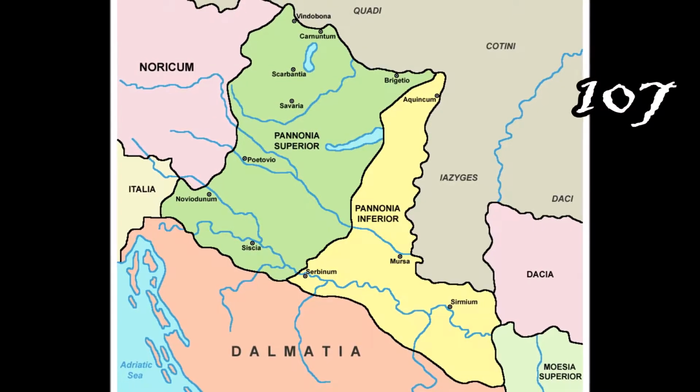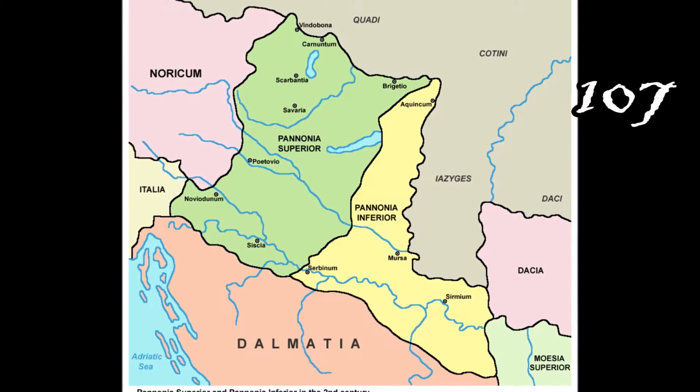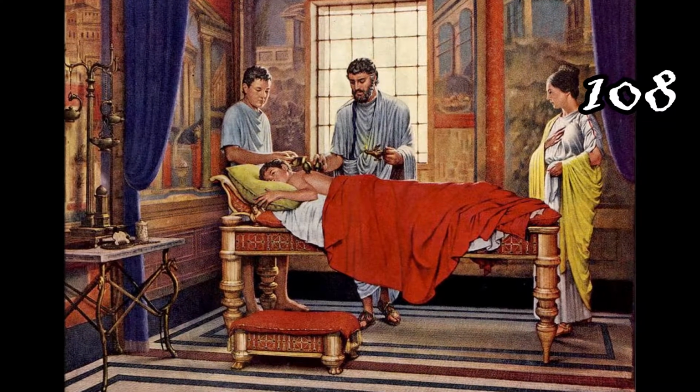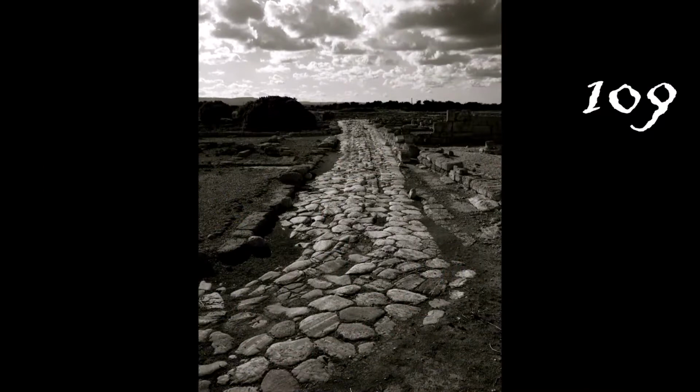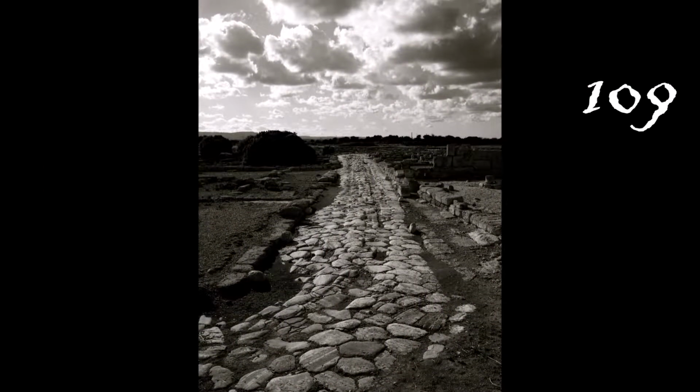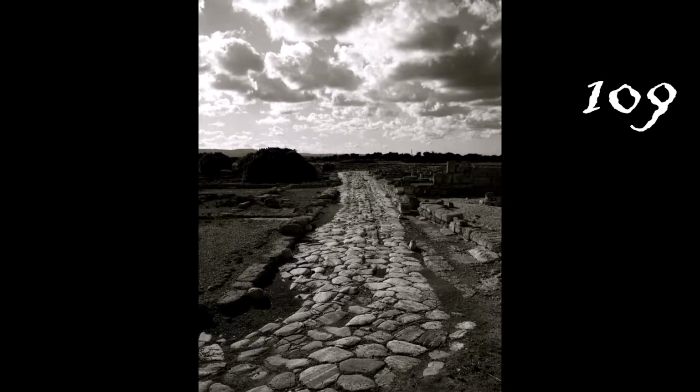Emperor Trajan divides Pannonia into 2 portions prior to this year. In Rome, the opening of doctors' offices replaces house calls. The Via Traiana Road is constructed at Trajan's personal expense, connecting Benevento with Brundisium.